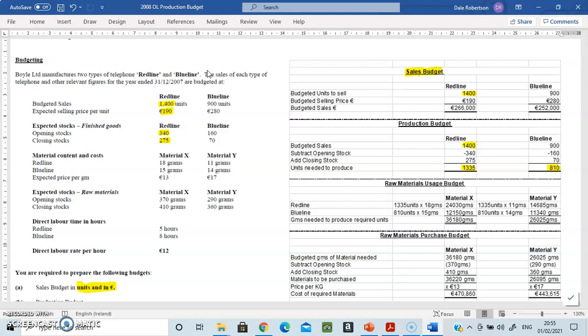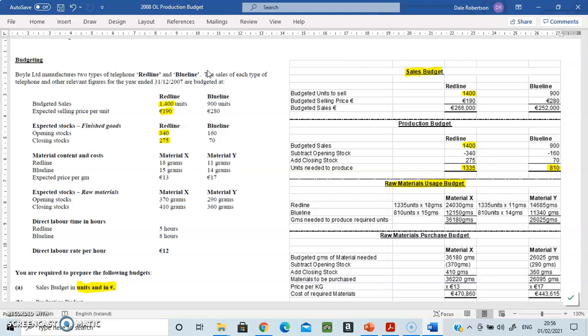Then we're going to move down here to our raw materials. We are doing a raw materials usage budget. How much of X and Y are we going to use to make this stuff? Because we have to buy the raw materials in order to make our phones, and we need to know that we have the proper amount of raw materials on hand from our suppliers to keep our production going.